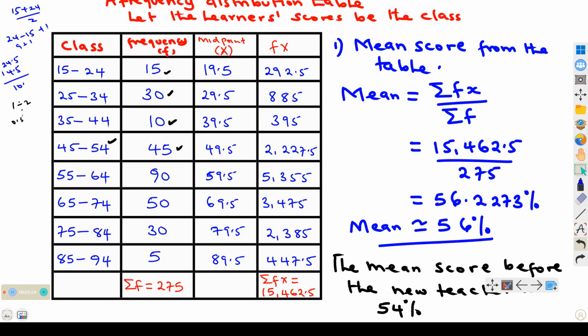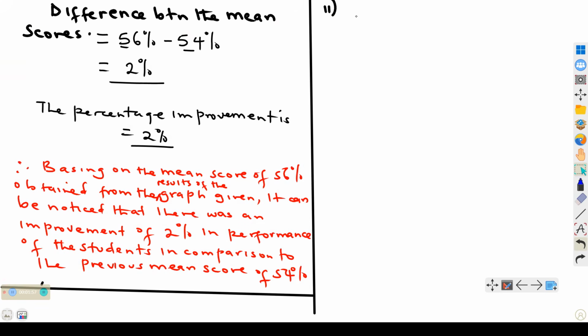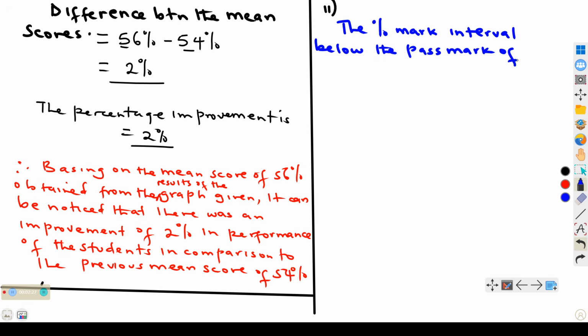So let us first look at the classes that we shall be considering. The percentage mark interval below the pass mark of 55% ranges from 15 to 54.